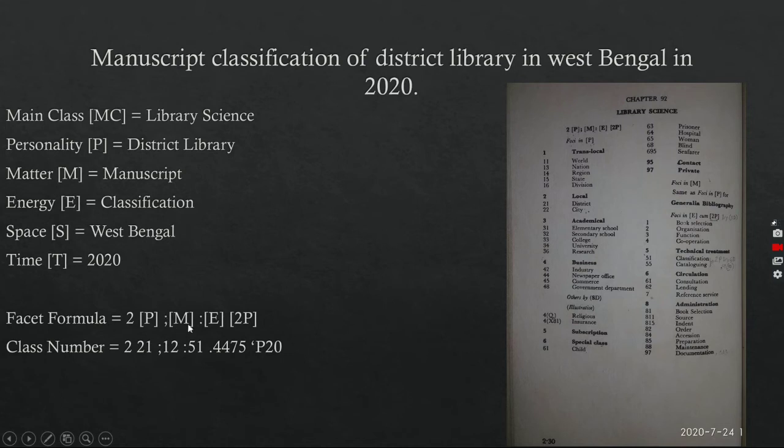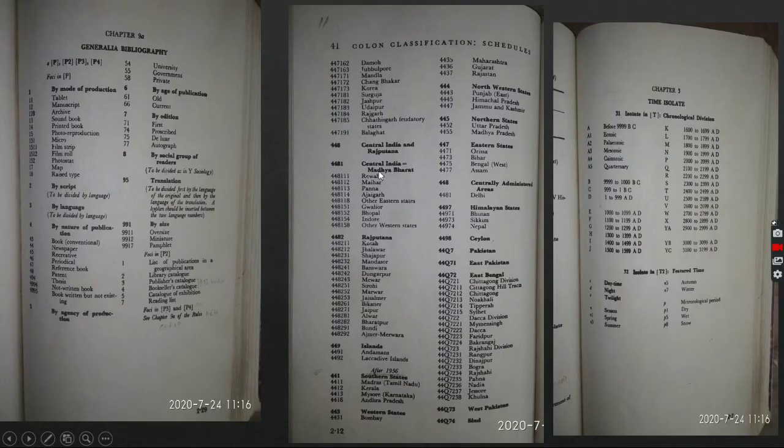After that I have to find out the notation of M, the matter facet. Here you can see that in foci in M there is no notation, there is an instruction. The instruction is the same as foci in P for generalia bibliography. That means in generalia we can get the matter facet from the personality facet of generalia bibliography. We have to go to generalia bibliography.